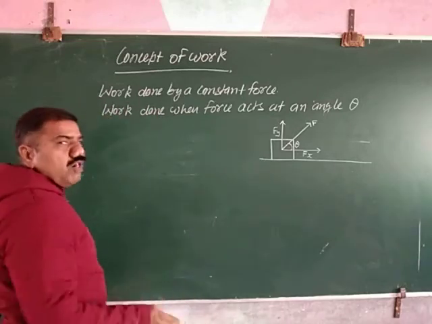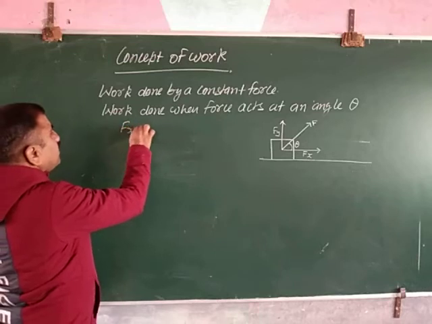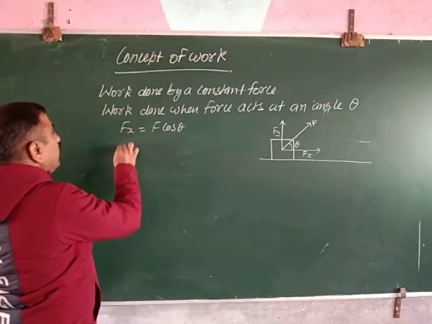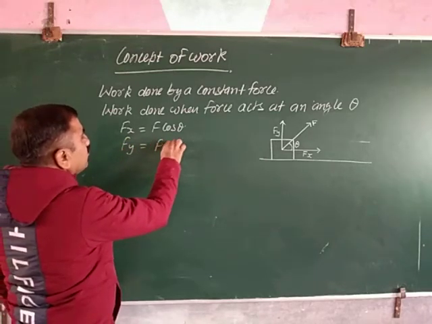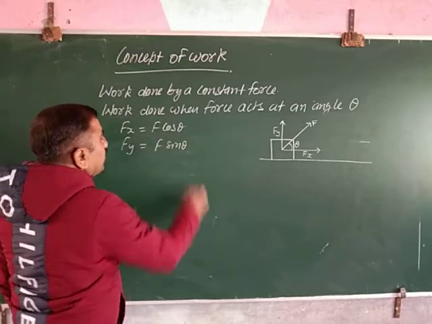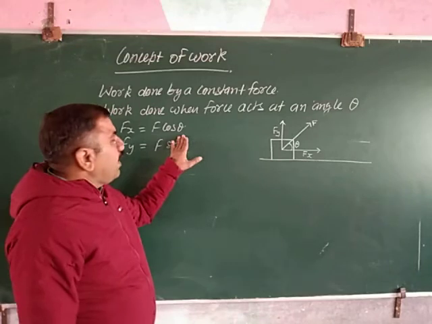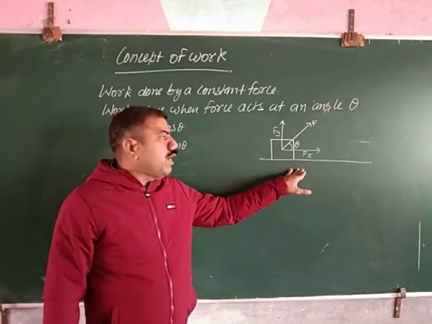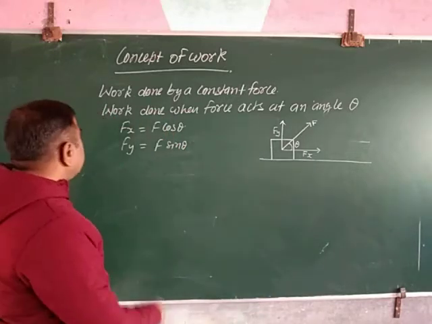And the values of these components are given as Fx equal to F cos theta and Fy equal to F sin theta. Theta is the angle which force makes with the horizontal direction. In this condition, the work done is given by,